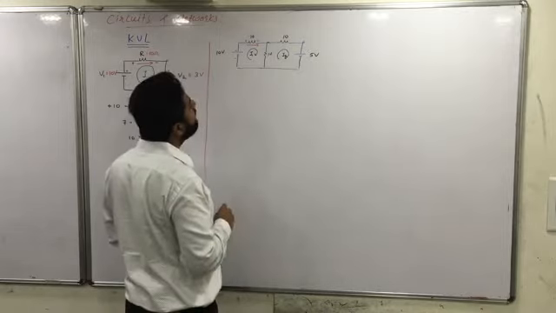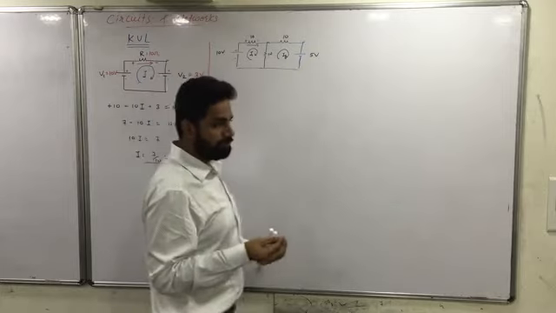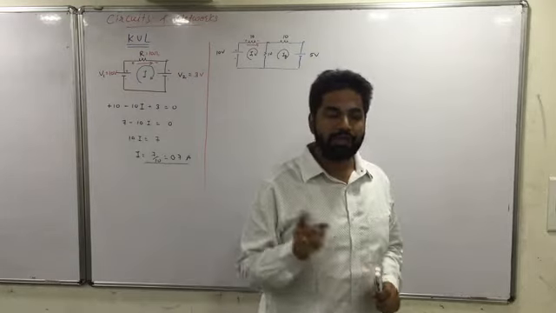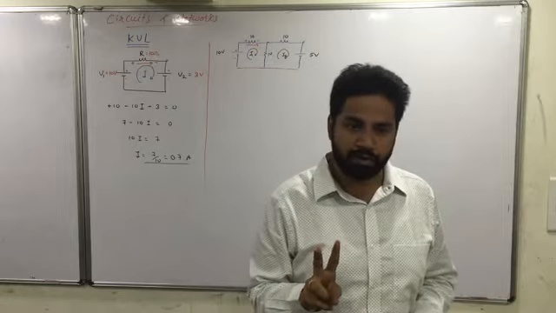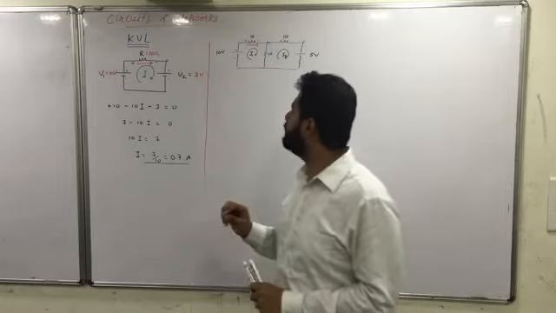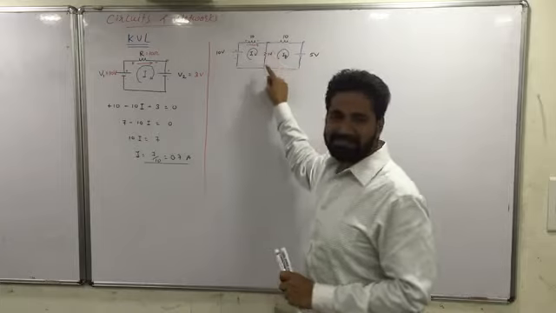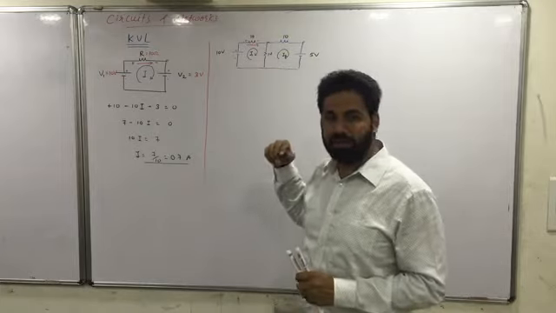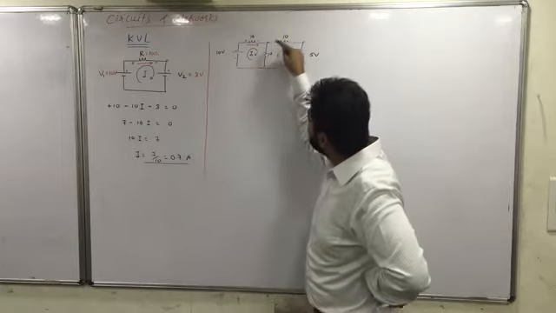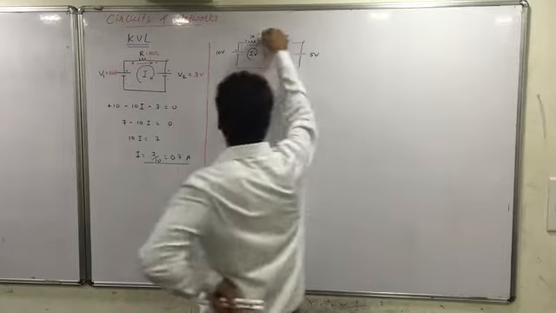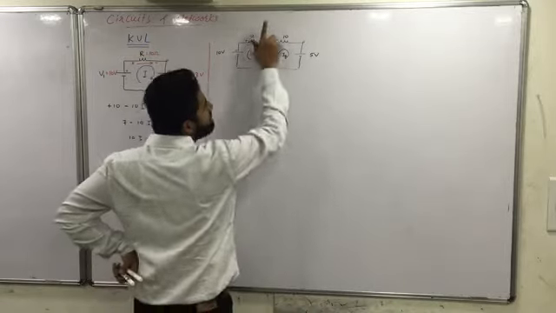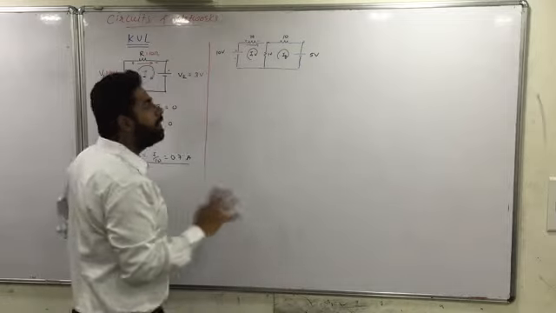So what will I do? I will make a rule. I will make a rule for whatever loop, I have two loops over here. So before understanding the rule, let's understand one thing. In this 10 ohm resistor, current either can flow in this way or it can flow in this way. Yes or no? Fine. Okay.